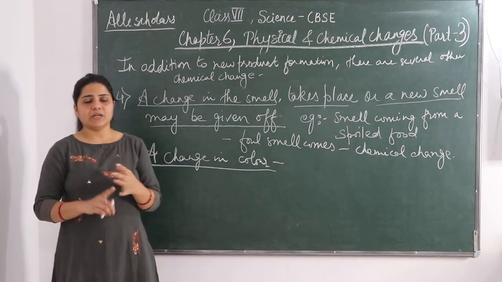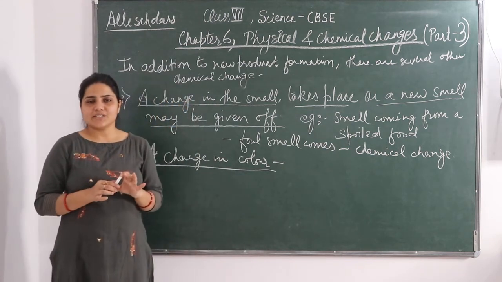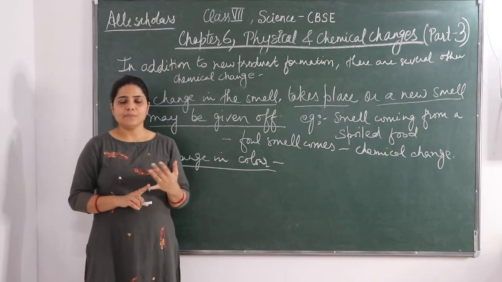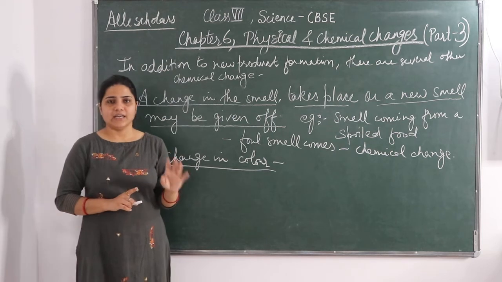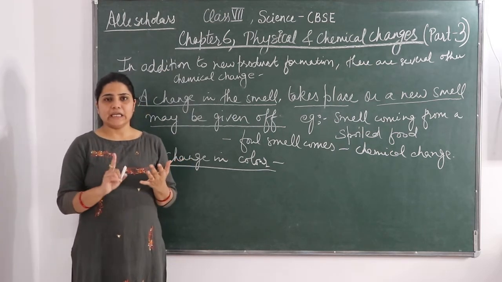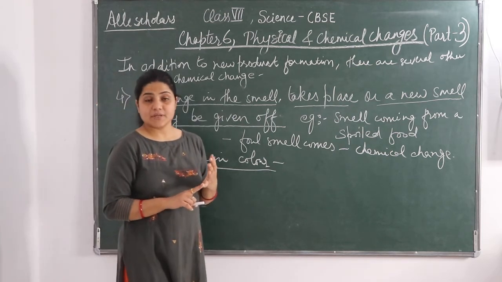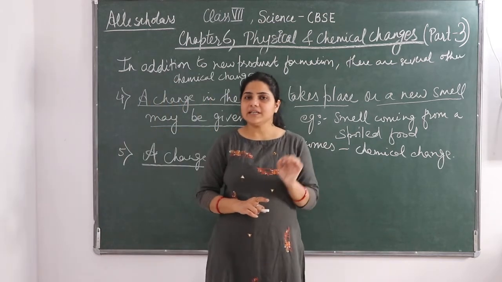And why is that a chemical change? Suppose we take the example of the fruit apple. When you cut an apple and leave it for 5 to 10 minutes in air, what is going to happen? In air we know there is oxygen, and in apple there is iron.